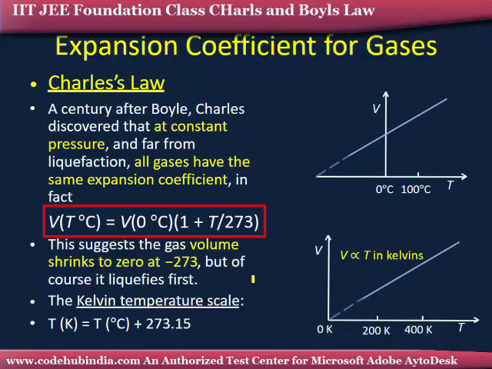Suppose you know the Kelvin scale, so at minus 273 degrees centigrade the Kelvin temperature is zero. Then V is directly proportional to T in Kelvin scale, at absolute temperature.